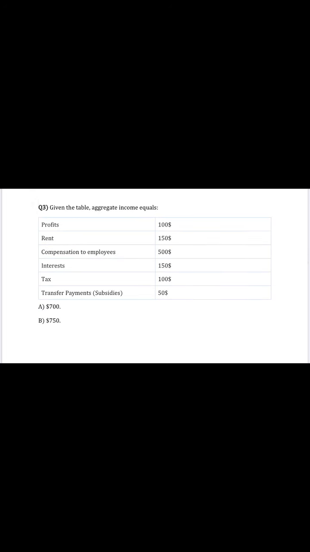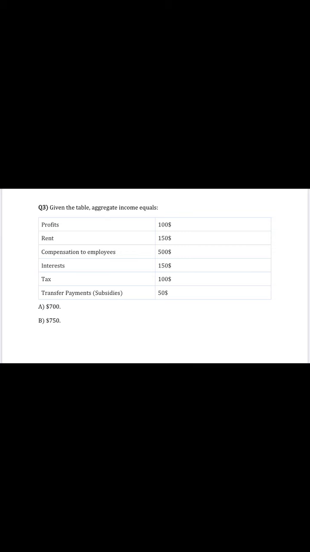Given the table, aggregate income equals, so the question asks us to calculate GDP from the income side. We actually did that in one of our questions, and we summed the profits, wages, and taxes.